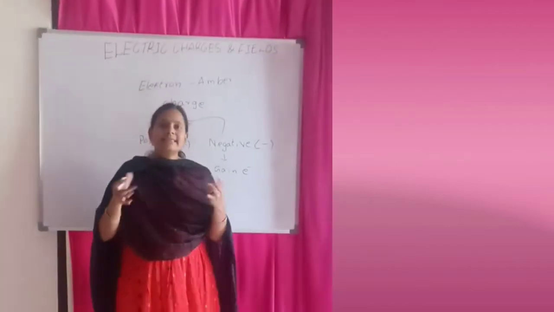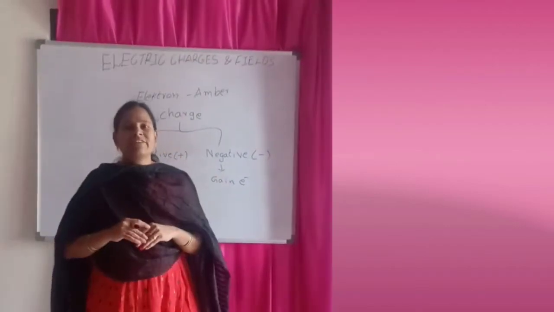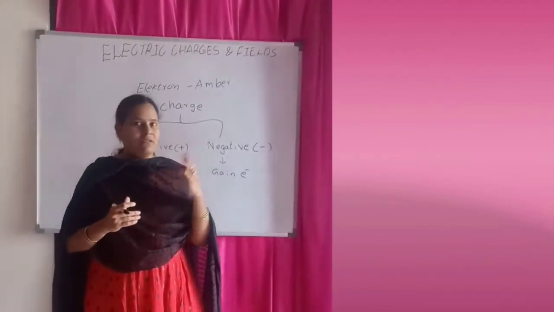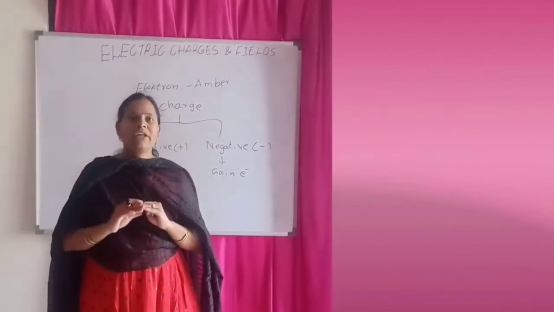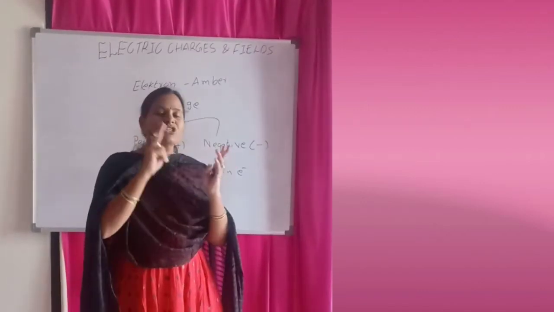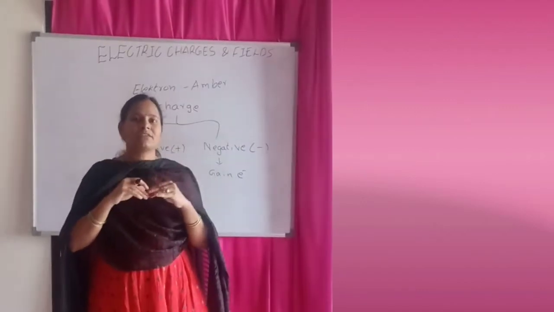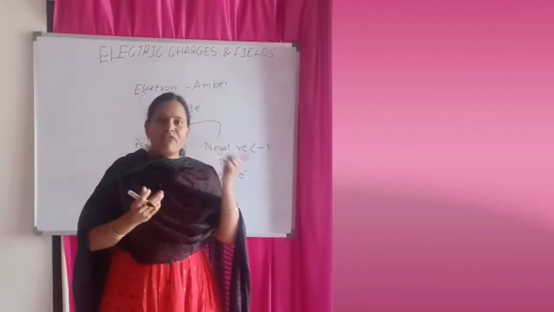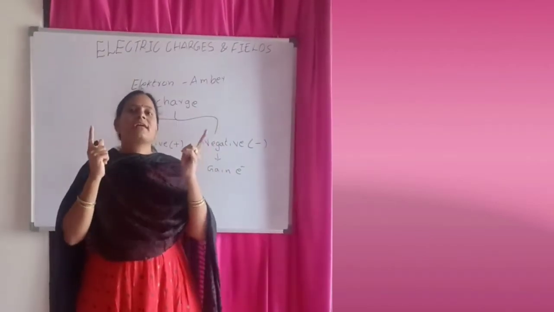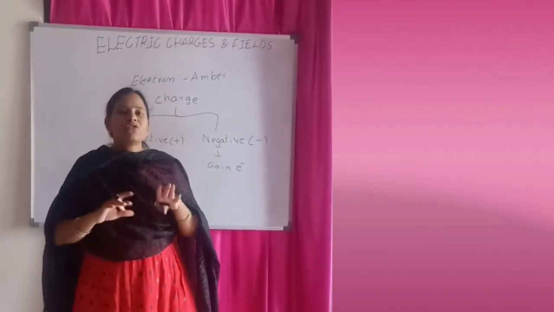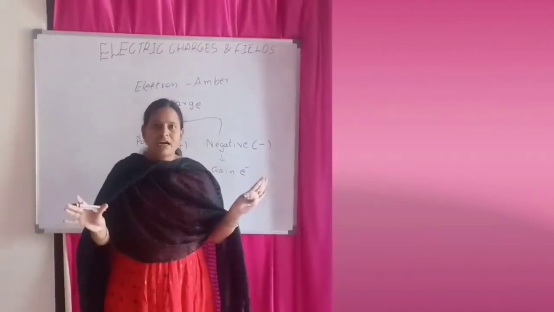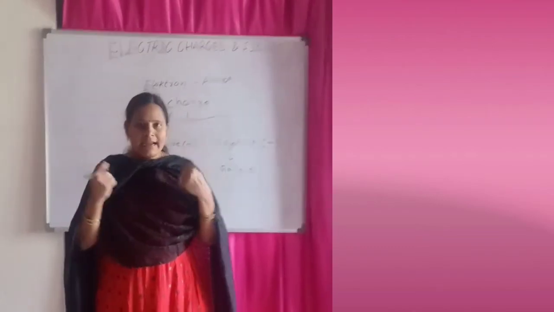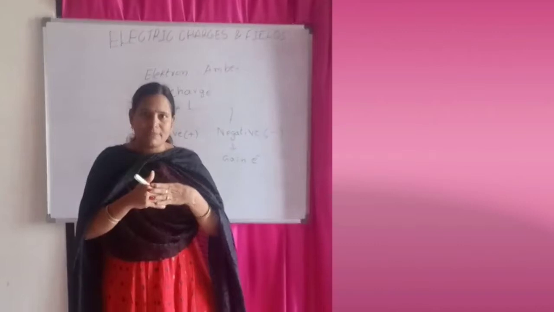By all these experiments and activities, it is concluded that charges are of two types. One is the positive charge, the second is the negative charge. Two positive charges, or two negative charges, are called like charges, and one positive charge with one negative charge are called unlike charges. So it is concluded that like charges repel and unlike charges attract.